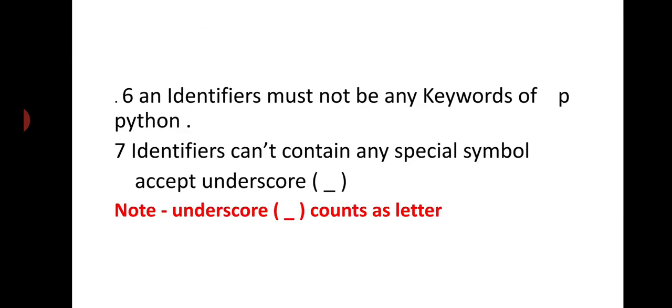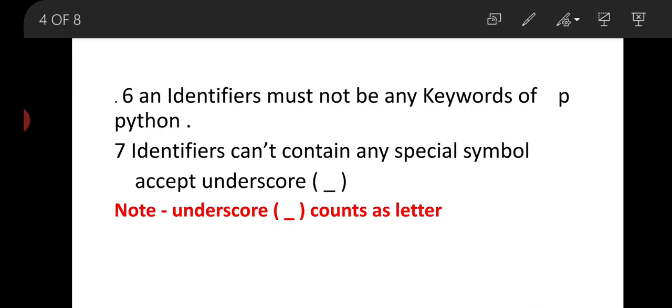Now the next rule is an identifier must not be any keyword of Python. What does it mean? An identifier must not be any keyword of Python. That means if you are going to define an identifier, suppose that ABAW equal to 10, this is valid.